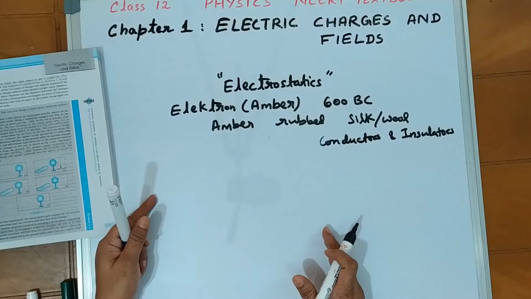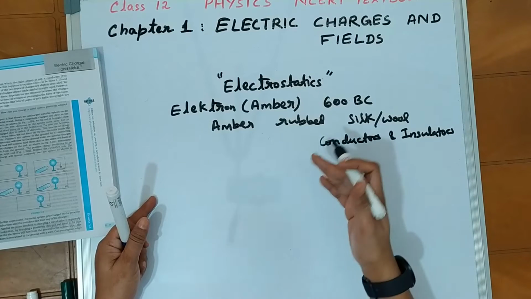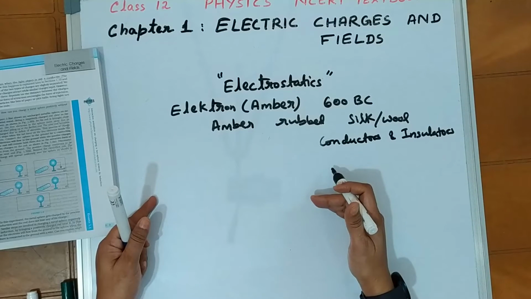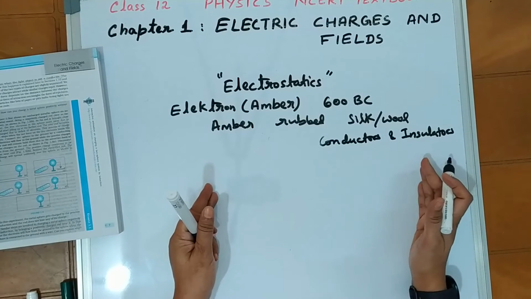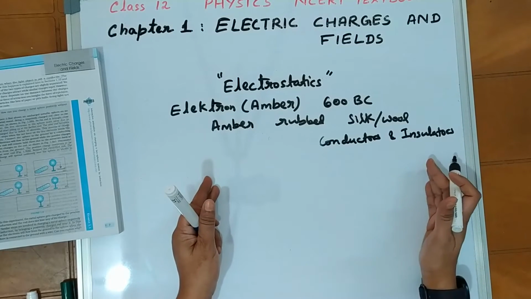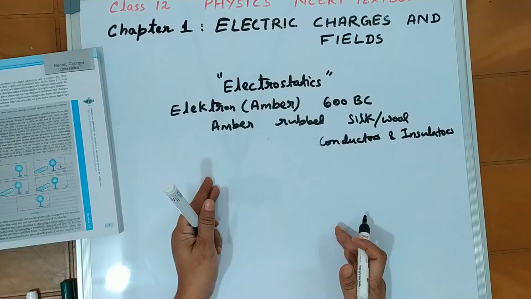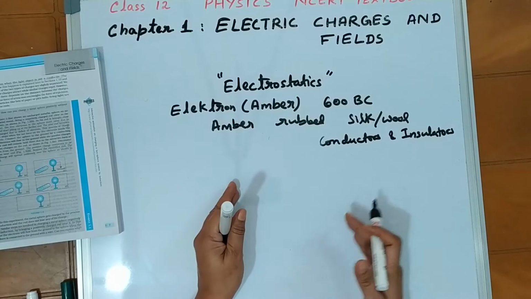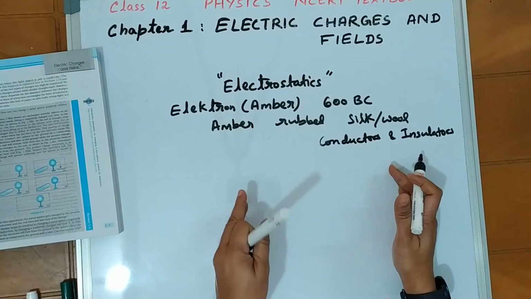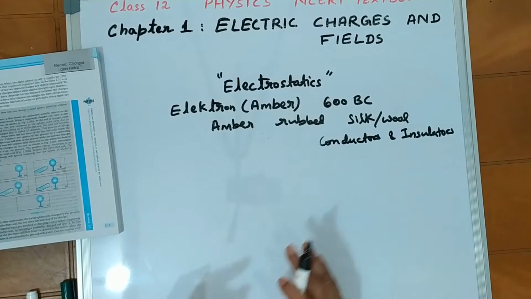A thin line of elements, the carbon family but not carbon, next to carbon, silicon, germanium, lies between metals and non-metals. Those elements are semiconductors, which are in general neither conductors nor insulators, but under certain conditions they behave like conductors.